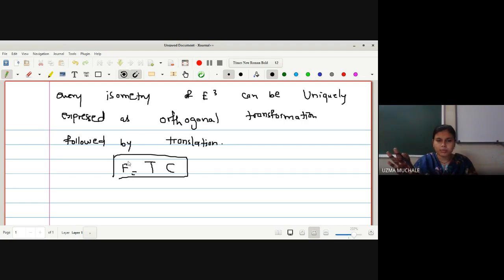This theorem is very important because many of the examples we are going to solve later on with the help of this theorem. So concentrate on how to prove the steps stepwise, and then we'll go for the examples, how to check the isometry with the help of this theorem itself. Have you understood the statement? What is given? We only have to prove that every isometry F can be written as T into C, where T is a translation, C is an orthogonal transformation.